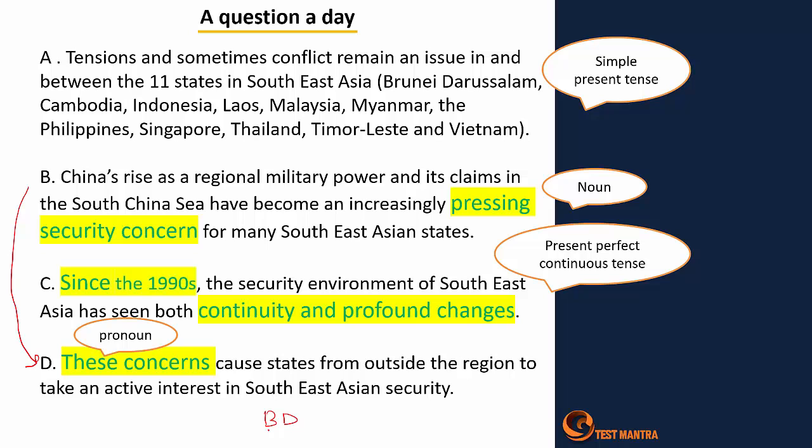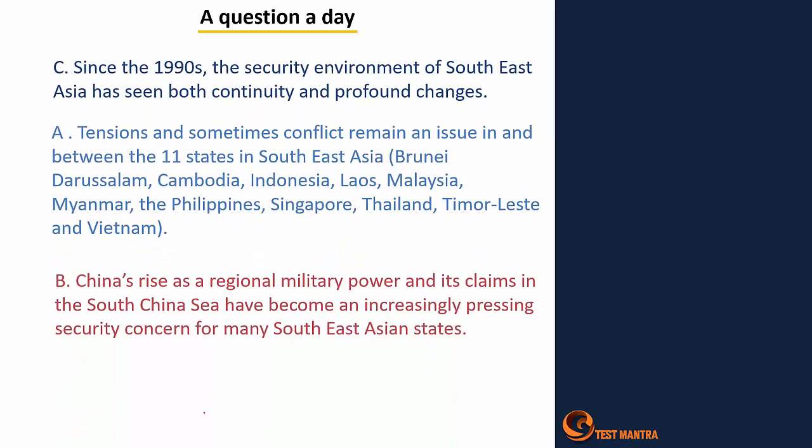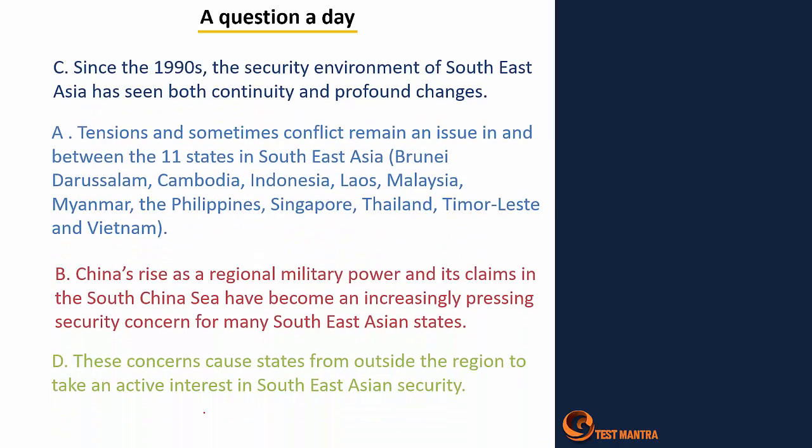So according to this, C and A will be related, and C would definitely be the opening sentence in this case. So my format should be nothing but C, then A, then B, and D. The statements will be arranged in this format.